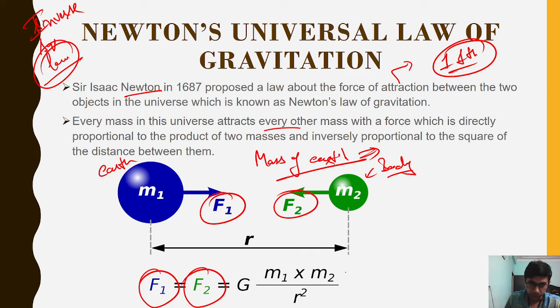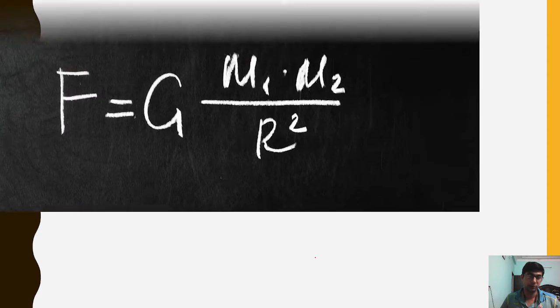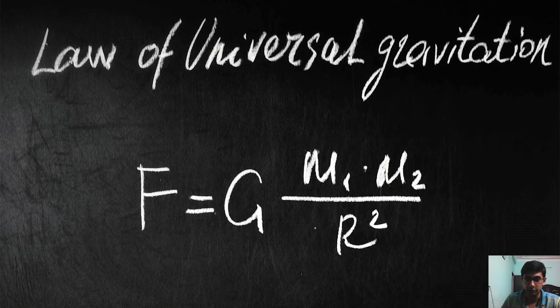So this is the formula of gravitation. We will see how it comes in the physics way. For now, just cram this formula. This will help you in a lot of competitive exams. F is equal to the universal gravitation constant G into the mass of the first object into the mass of the second object, divided by the square of the distance between these objects.